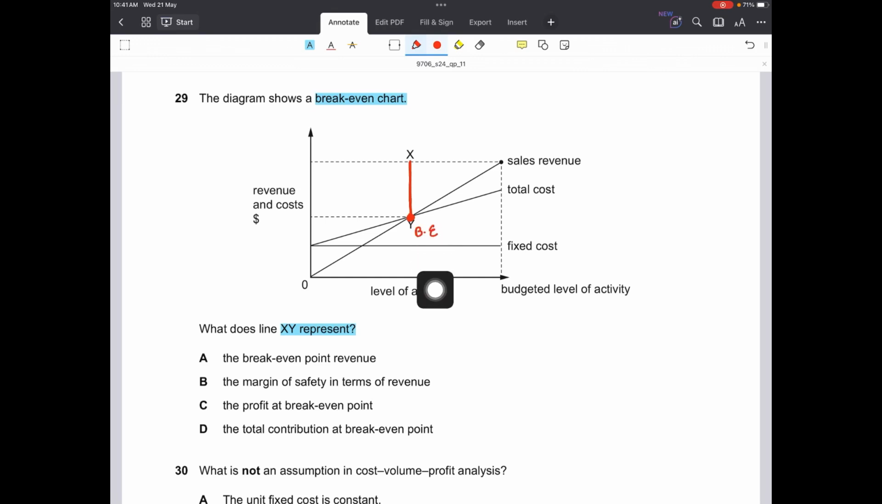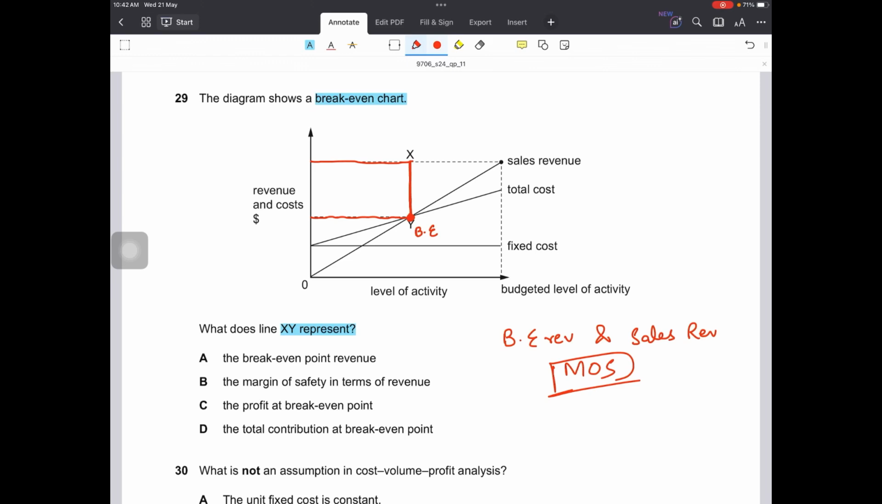But what does this XY line represent? It represents the difference between break even revenue and the budgeted sales revenue, budgeted or actual. What is this called? This is the margin of safety. It represents the margin of safety in revenue, that after what point will the company start incurring a profit, or below the break even it will be incurring a loss.